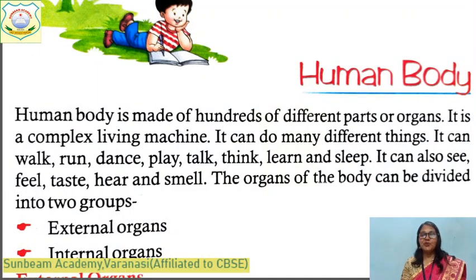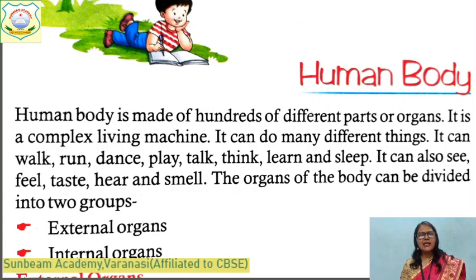What is the name of the lesson? Human Body. Yes, children, our body, we are human beings. Our body is made up of different parts or organs. It is a complex living machine. A machine has many parts, na? Just like that, our body also has different parts. That's why we can do different types of things. We can walk, run, dance, play, think, sleep. We can see things, we can feel and taste. We can hear sounds, we can feel smells. Why? Because we have different types of organs or body parts.